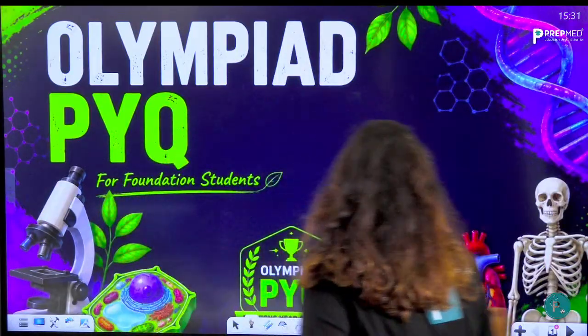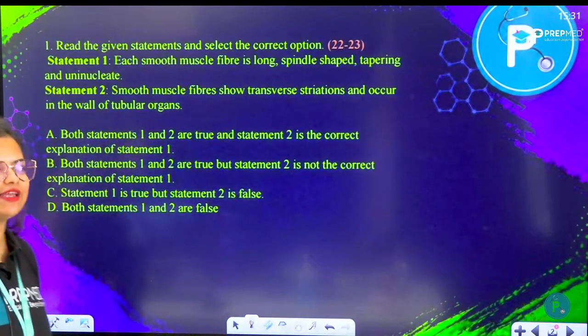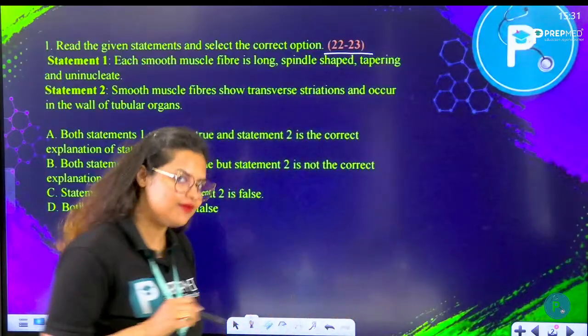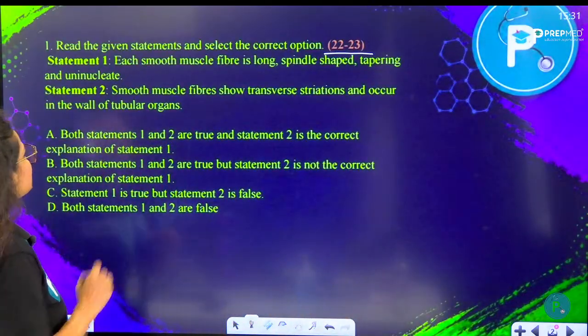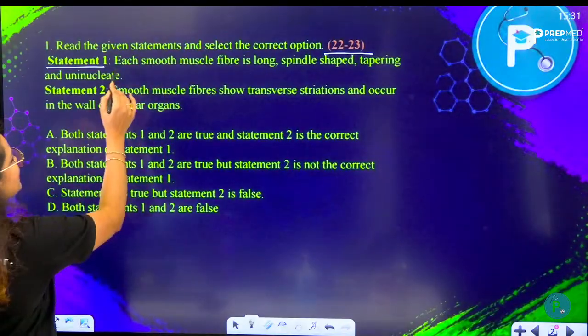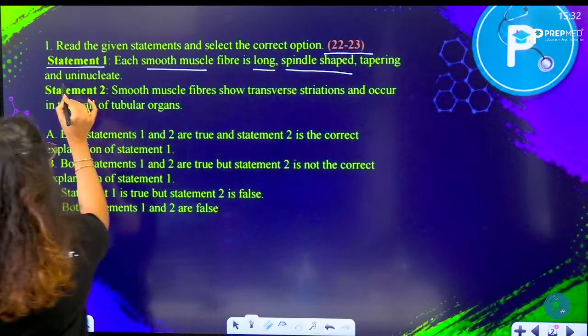So welcome back everyone. Let's discuss the very first question. The first question is from your NSO and this was asked in the year 2020 to 2023, and it's a statement based question. The first statement asked was: each smooth muscle fiber is long, spindle shaped, tapering and uninucleate.